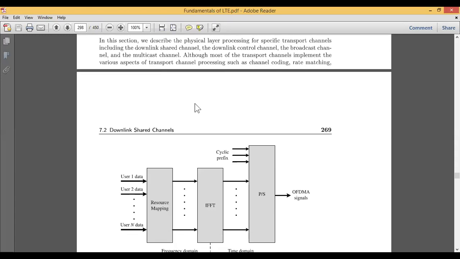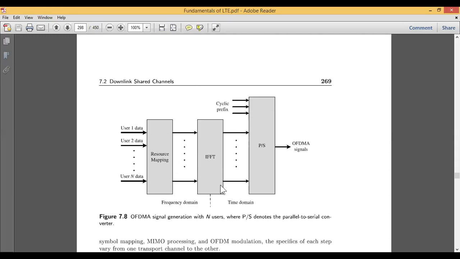If you look at this diagram, figure 7.8, which is OFDM signal generation with n users, the number of users is n, starting from 1, 2, 3, 4 till n data lines. You can call them data lines or the number of users.